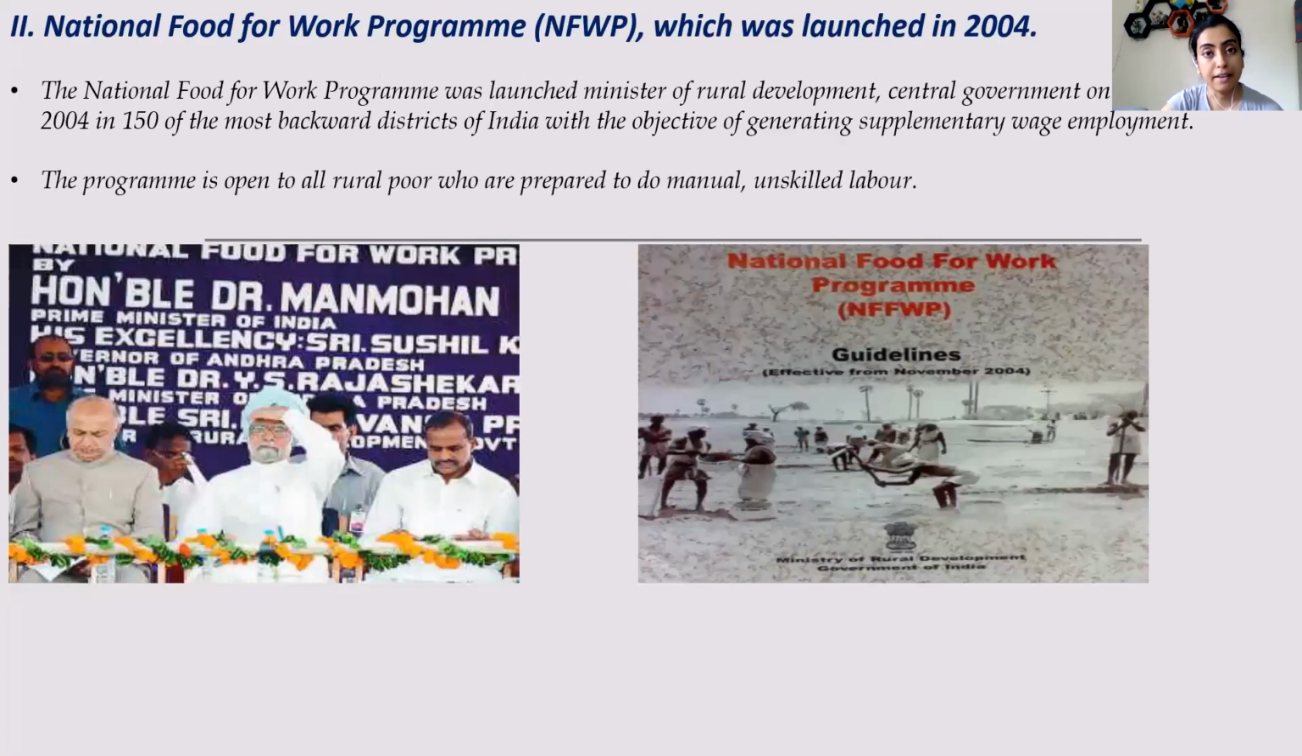The second one is NFWP. NFWP, the full form is National Food for Work Program. And this act was launched in the year 2004. Now, what is the aim of this act? It was launched by the Rural Development in 14 November 2004 in almost 150 backward districts of India.